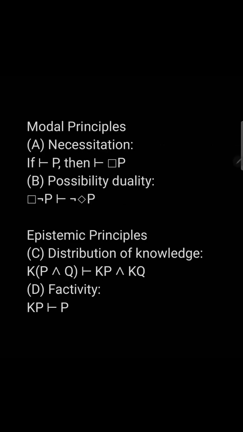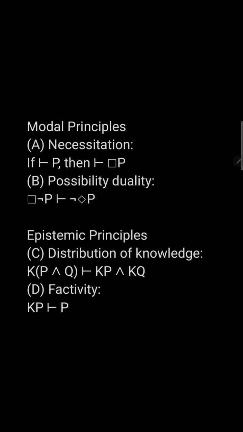Before we begin, I'd like to talk about some modal and epistemic principles. First, we have necessitation, that if a proposition P is provable, then necessarily P is provable. Next, we have possibility duality. From necessarily not P, we can derive not possibly P.